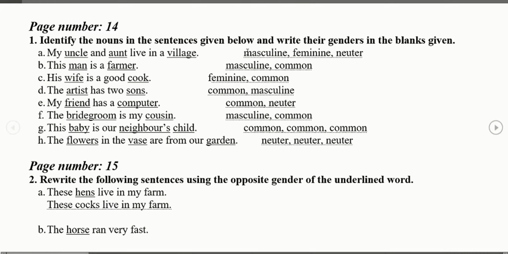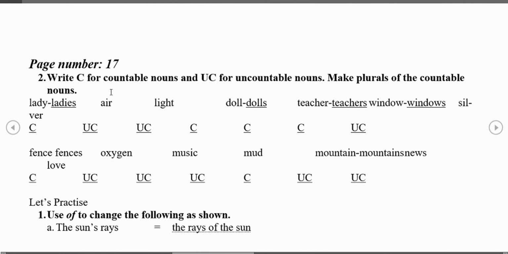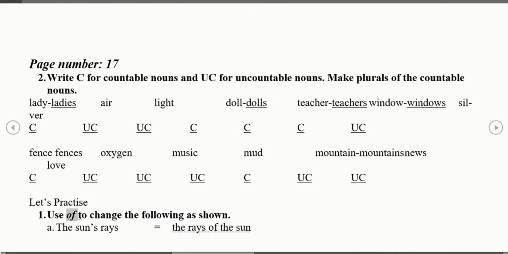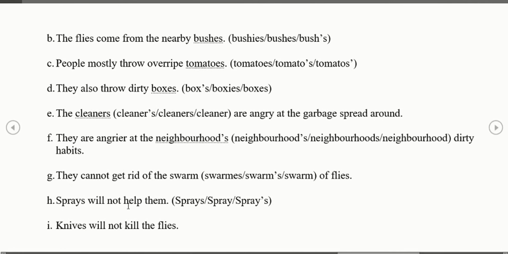We had discussed masculine, feminine, neuter, and common. We had also discussed opposite genders, countable and uncountable nouns. We discussed using of, and using apostrophe s. And then we had done fill in the blanks.